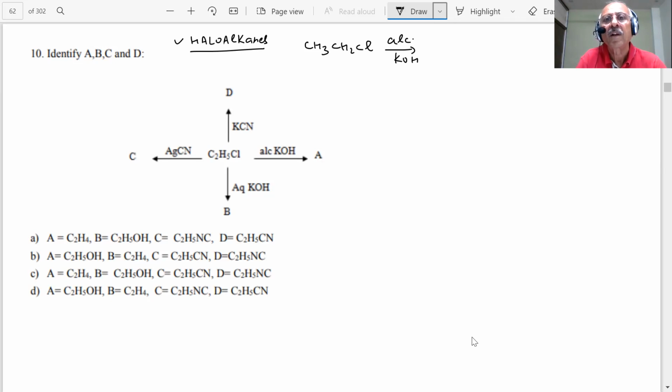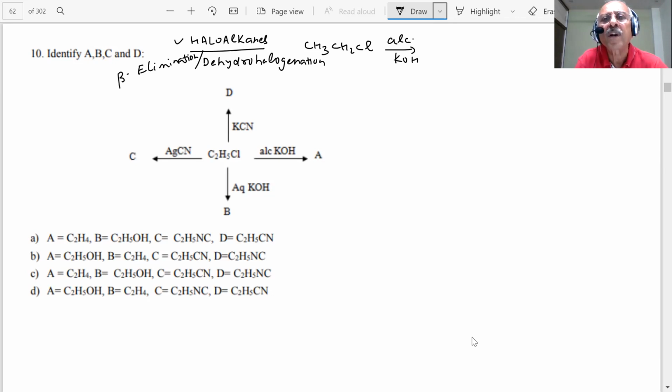This is dehydrohalogenation. It is an elimination reaction. What type of elimination is this known as, student? Beta elimination. Okay, I have this already in my mind. I have learned it in the NCERT, I am sure.